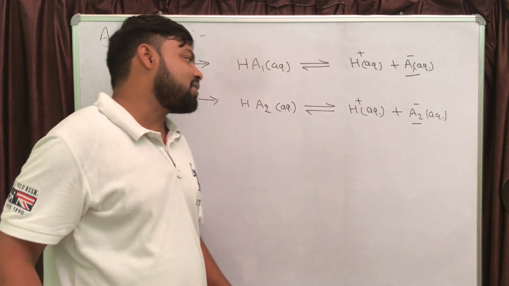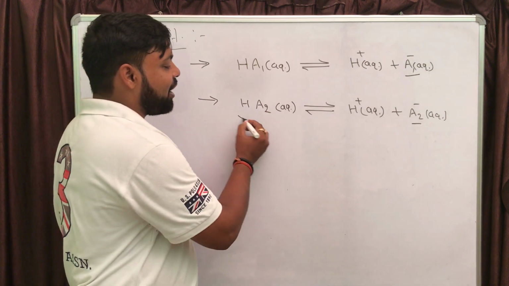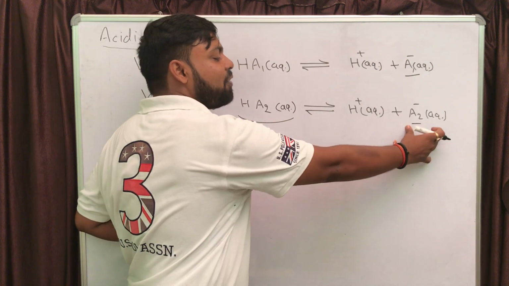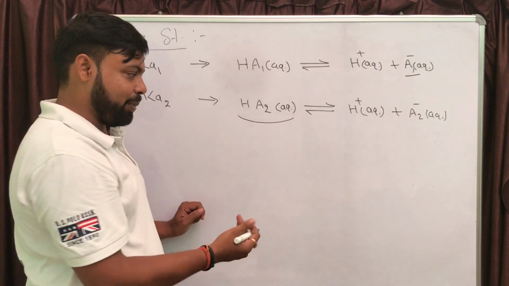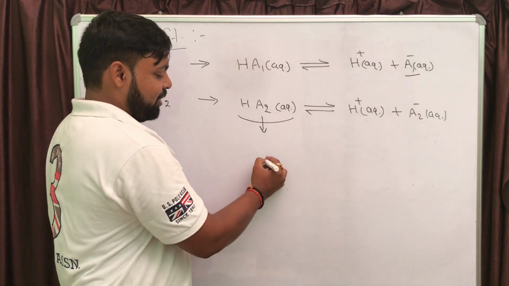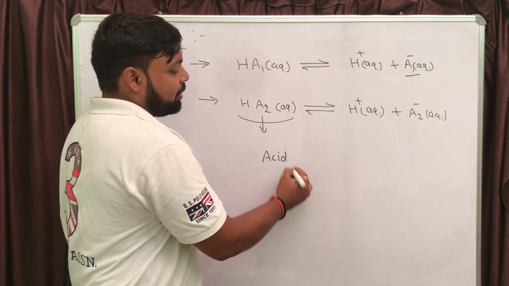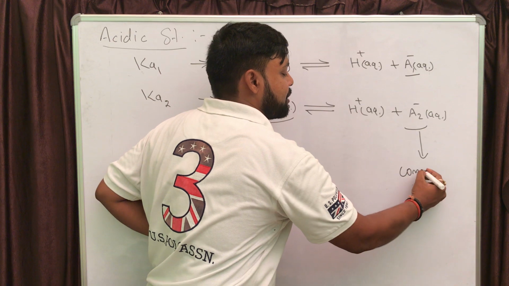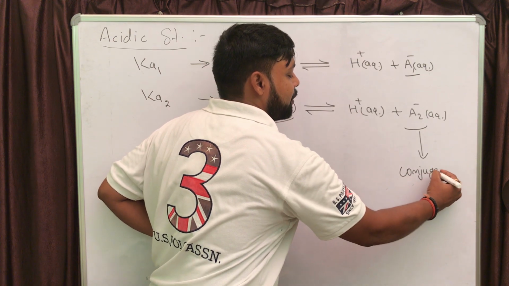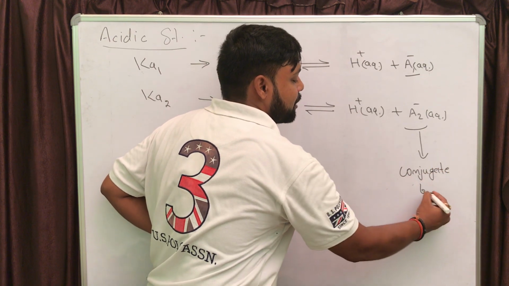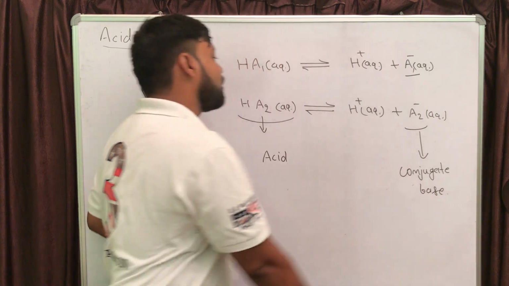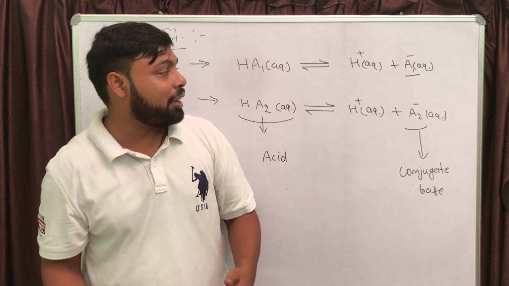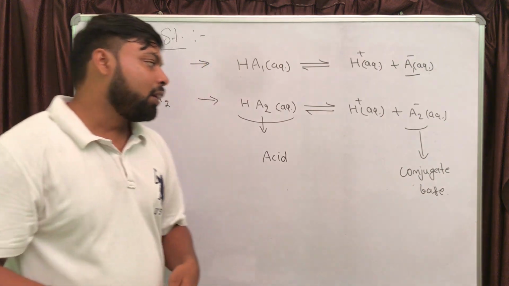According to Bronsted, if you have an acid and you remove H plus from there, the left ion will be the conjugate base. So if HA2 is our acid, the A2 minus is going to be the conjugate base. Similarly, HA1 is an acid, and A1 minus will be the conjugate base of HA1, right?